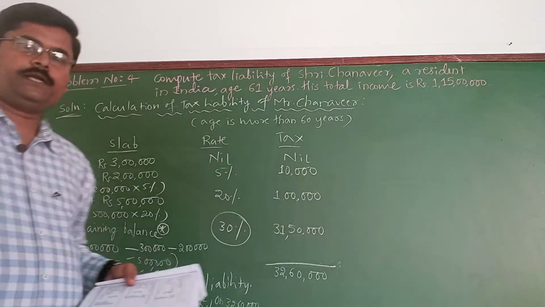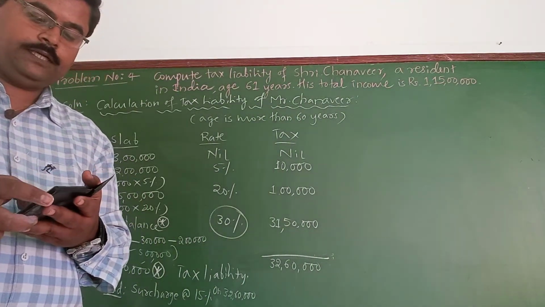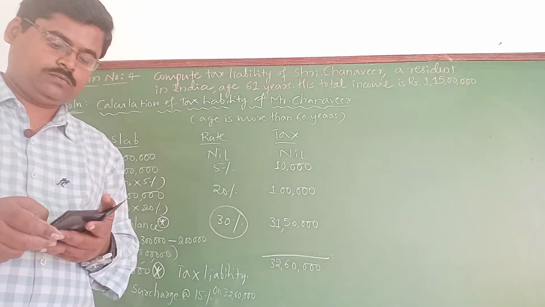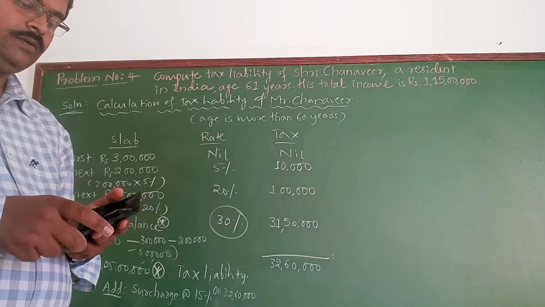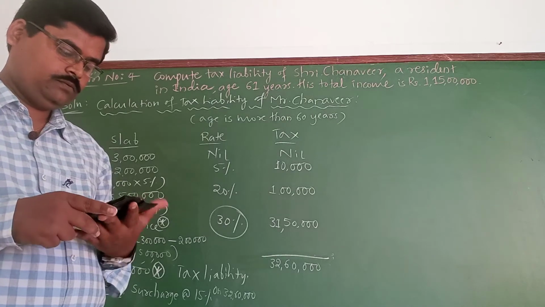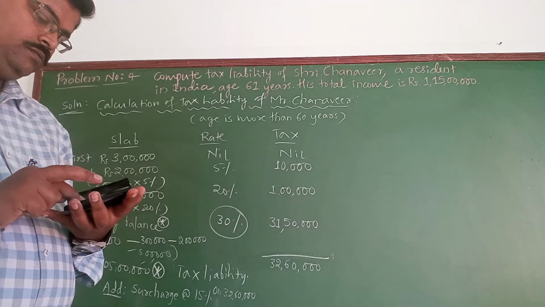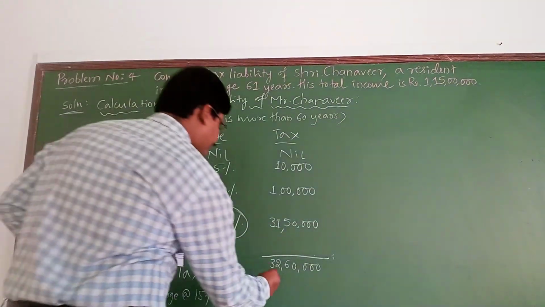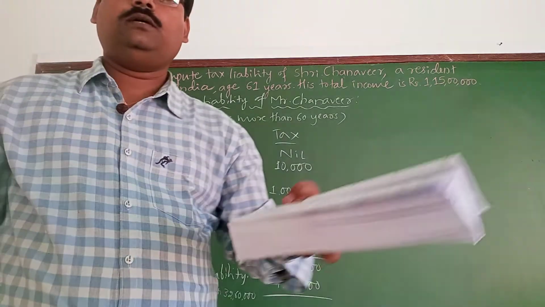So make a proper calculation. 32 lakh 60,000 into 15% gives me 4 lakh 89,000.